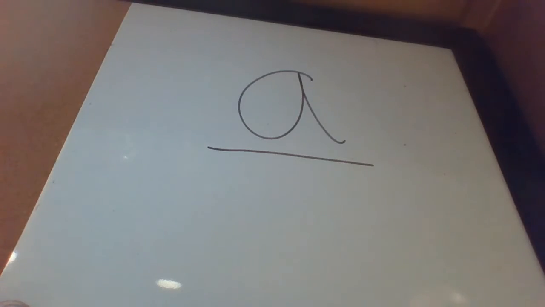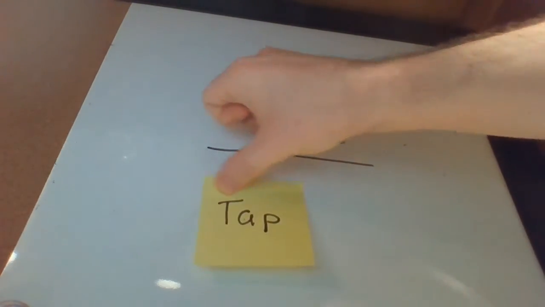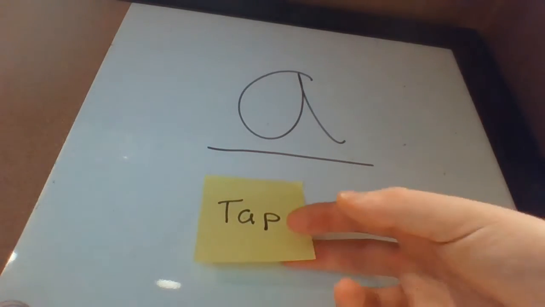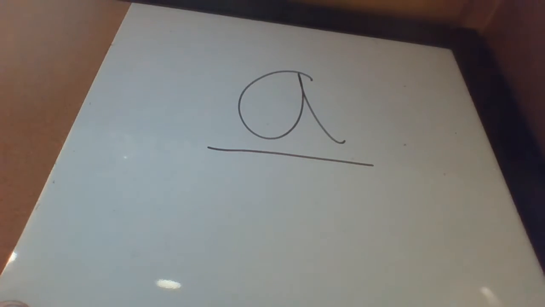Our first word will be tap. Where is that A sound? Is it at the beginning? Is it at the middle? Or the end? Tap. That's it. It's at the middle of the word. Nice job. Good listening. The next word is sad. As in, I'm very sad that school's almost over. Where's the A sound in sad?